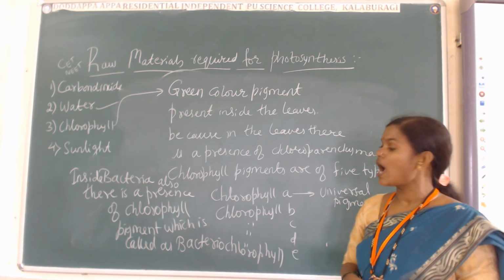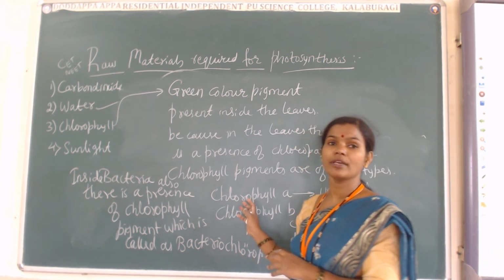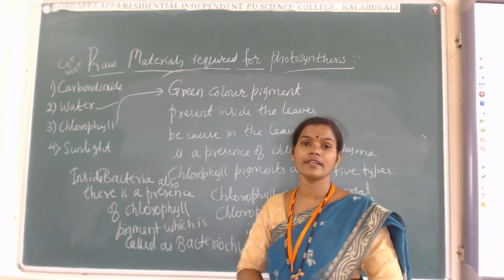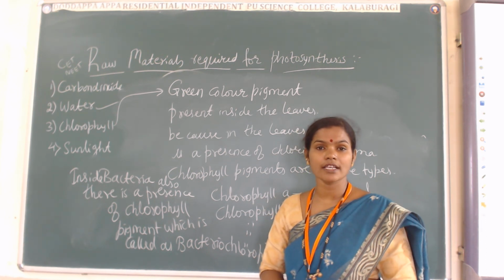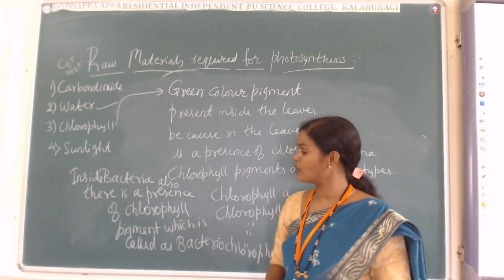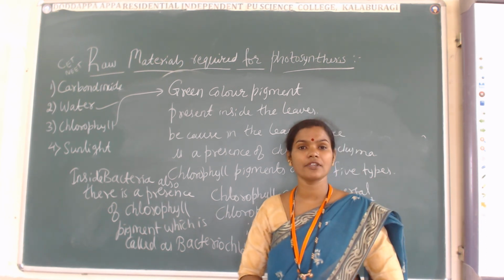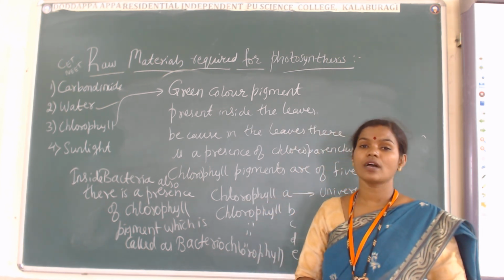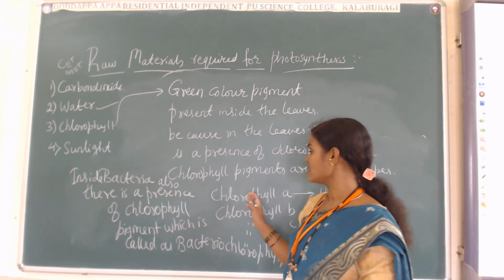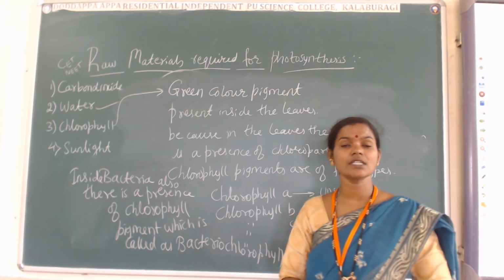Universal pigment. And these chlorophyll pigments are also present inside bacteria, so it is called what? Bacteriochlorophyll.